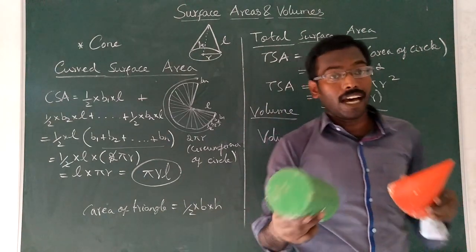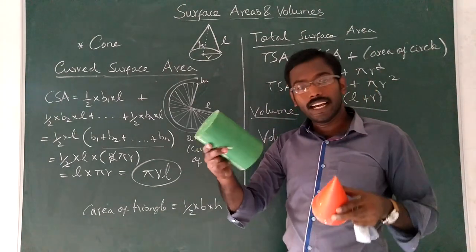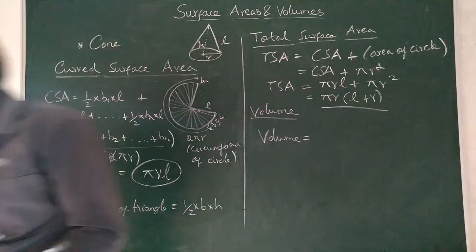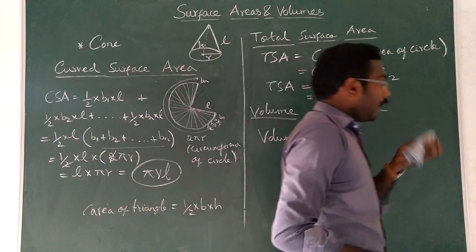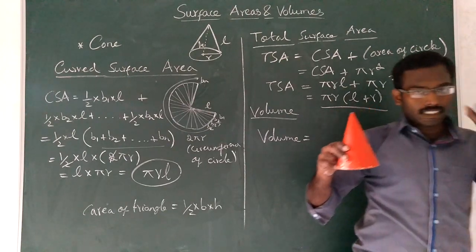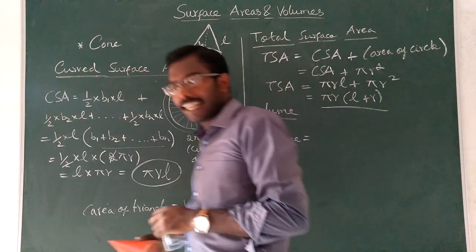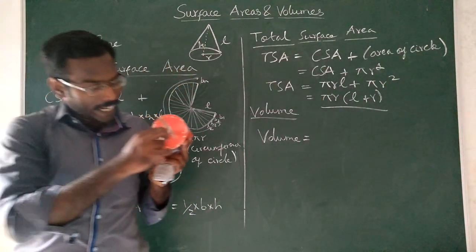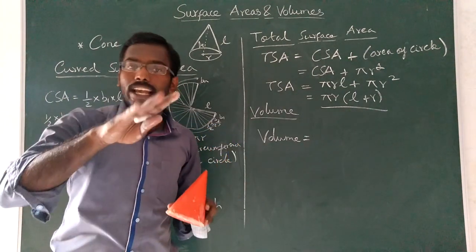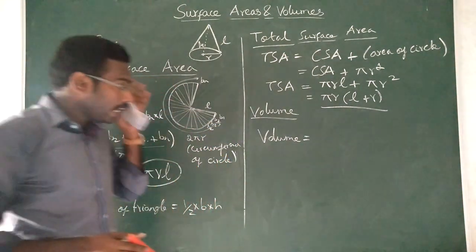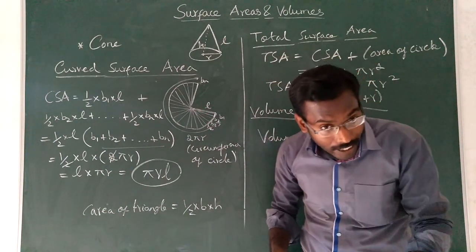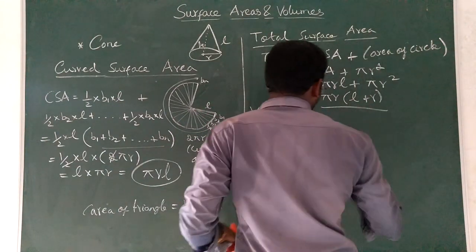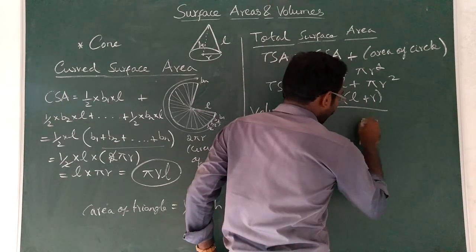If you compare a cone and a cylinder, take a conical flask as well as a cylindrical flask of the same radius and same height.